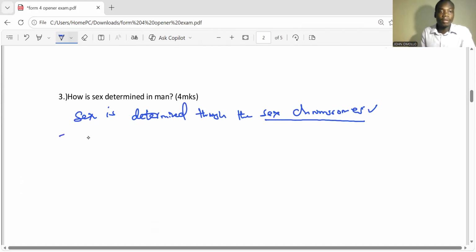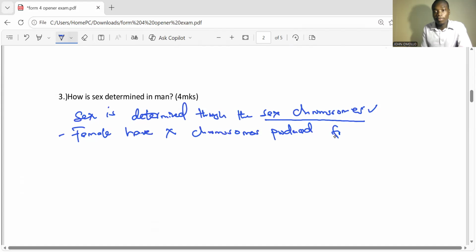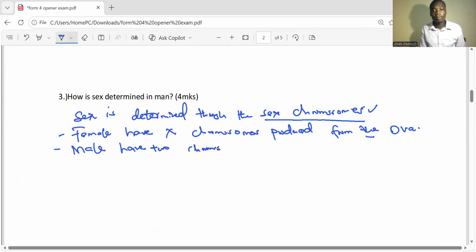Now, let's continue. The female has X chromosomes produced from the ova. Are you getting that? Male has 2 chromosomes produced from sperm.